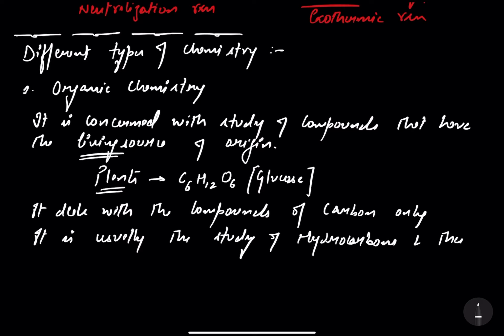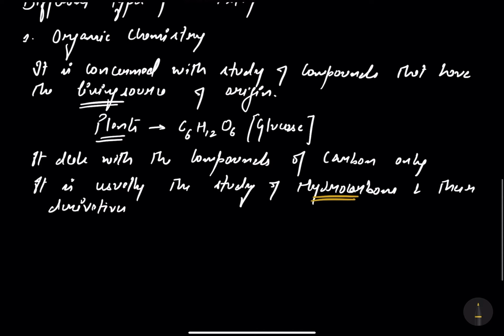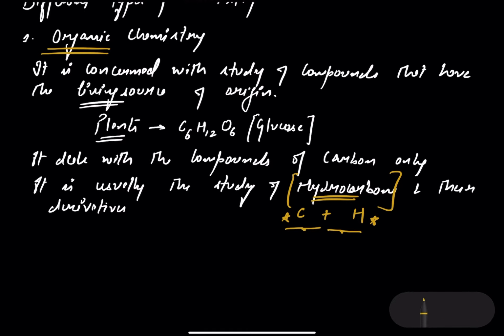What does the word hydrocarbon mean here? Hydrocarbon stands for carbon plus hydrogen. So the compounds that are made of carbon and hydrogen combined are called hydrocarbons, and the branch of chemistry that deals with the study of hydrocarbons is called organic chemistry. So that was my first point.